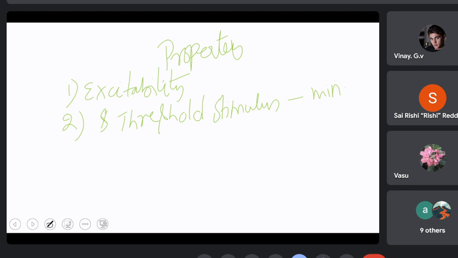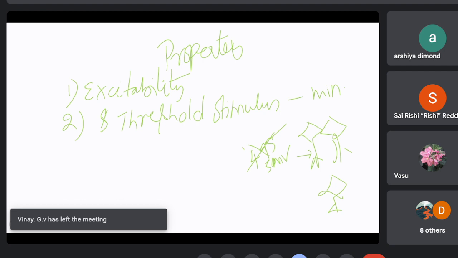Let us say there is a group of neurons, and this can be excited at about 5 millivolts of electrical energy. If you give only 4.9 millivolts or even 4.95, it will not excite.